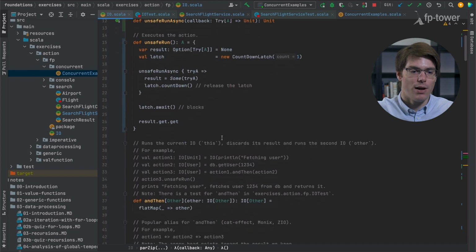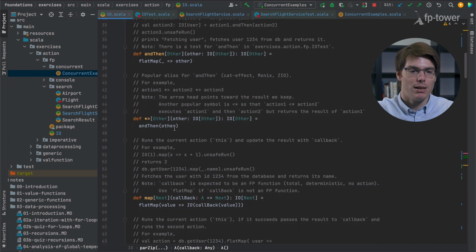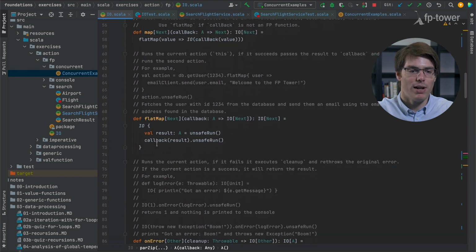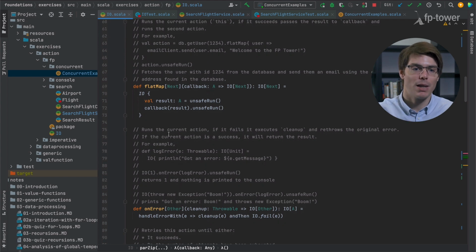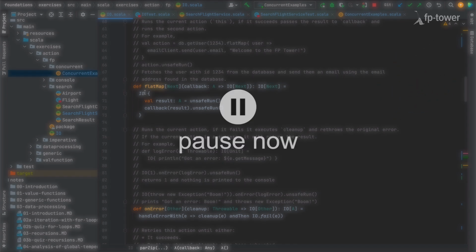So unsafeRun, it's fine, and then it's based on flatMap. This is based on andThen, this is based on flatMap. Here we are. So flatMap, at the moment, runs the current action, so it blocks to run the current IO, then calls the second IO and blocks again. So at the moment, flatMap is completely blocking. So this is probably the issue that we have. So could you please pause the video and try to refactor flatMap so that instead of using IO.apply, it uses IO.async. Cool, so please pause the video and give it a try.